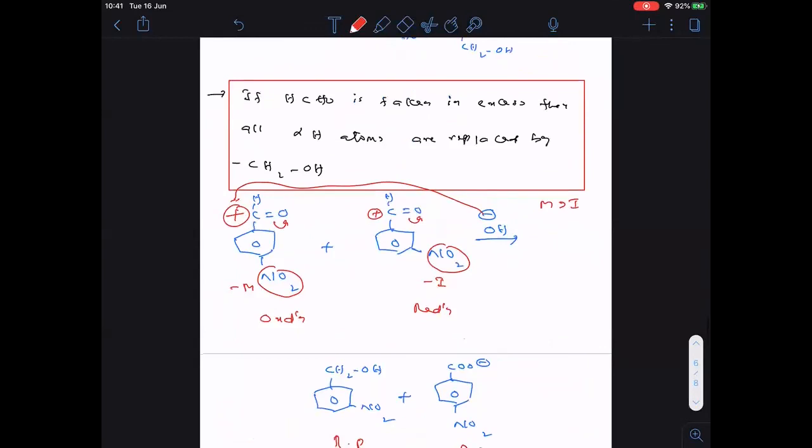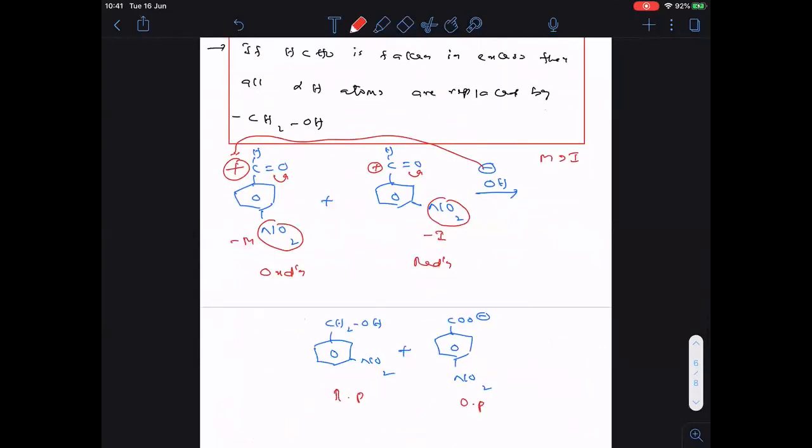And here, this is one more important question, which we got in previous Mains. Both are NO2 only, but remember at para position NO2 will show minus M effect. At meta position, minus I, because at meta there is no resonance. When resonance is not there, then no mesomeric effect here. Followed everyone? Right. Remaining things of the Cannizzaro reaction, tomorrow we are going to see. Okay.